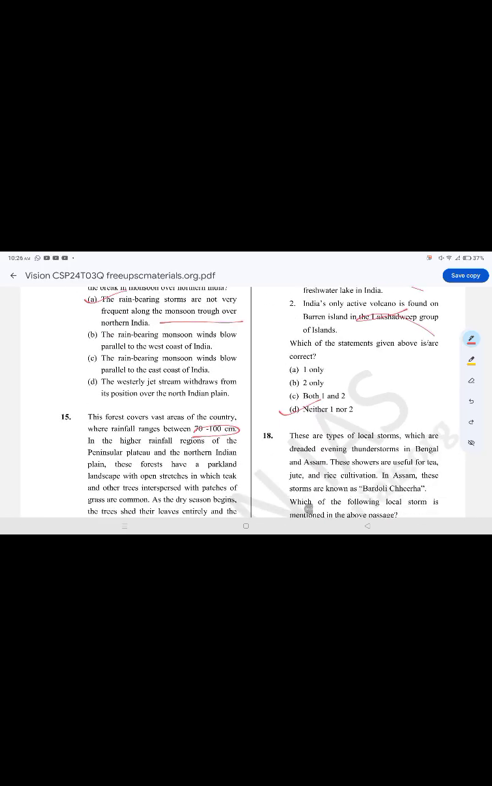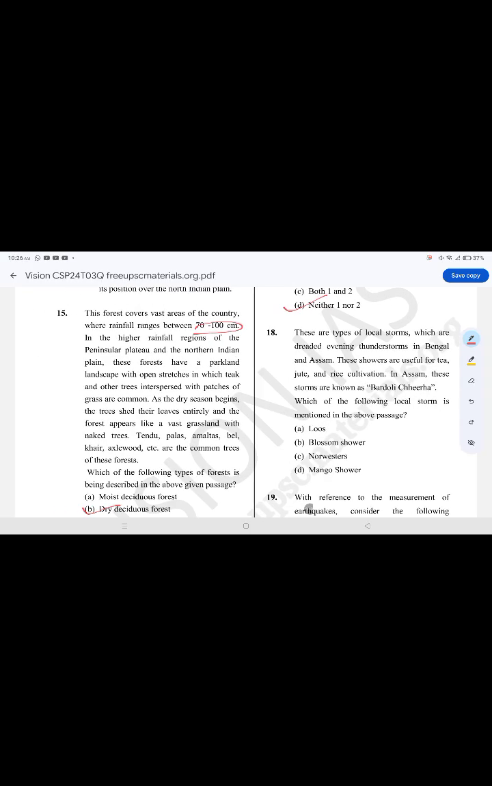It is false. These are the types of local storm which are dreaded evening thunderstorms in Bengal and Assam. These showers are useful for tea, jute, and rice cultivation. In Assam, these storms are known as Bardoli Chheerha. Which of the following local storms is mentioned in the above passage? The correct option is option C, nor'westers.